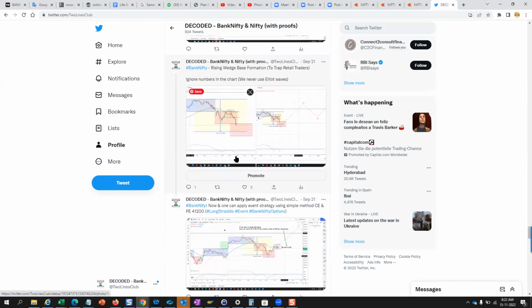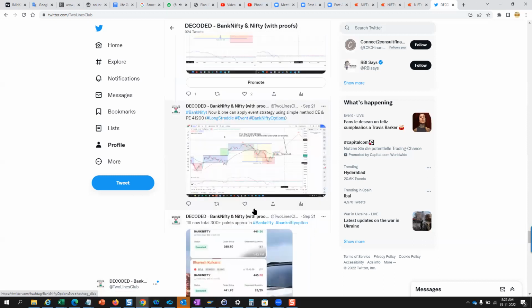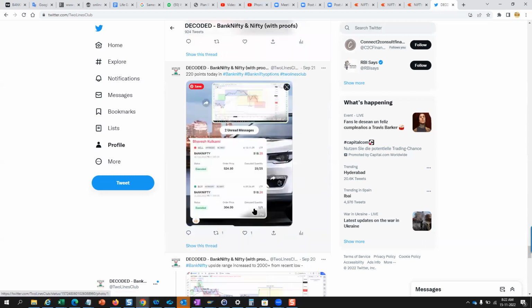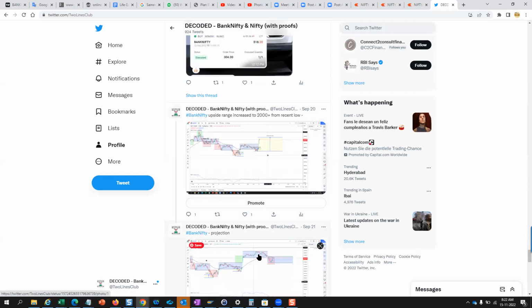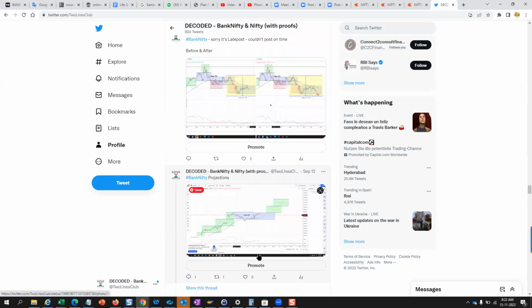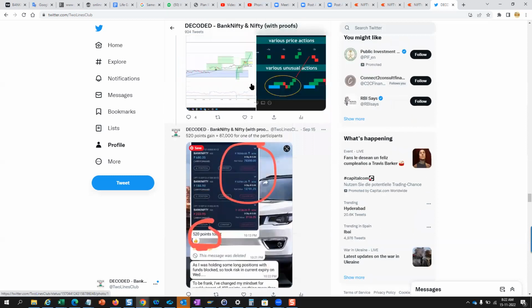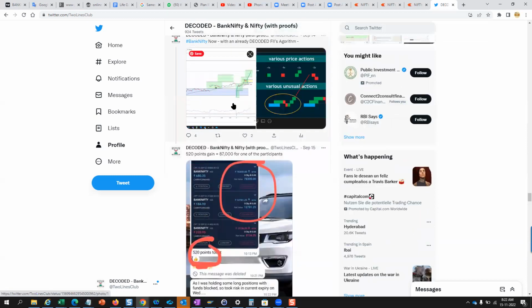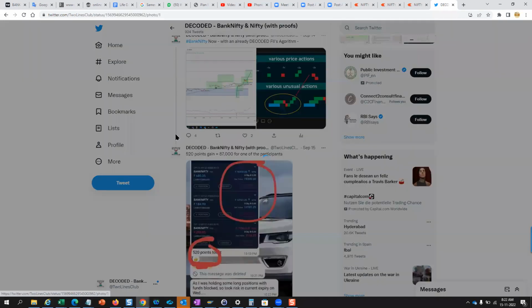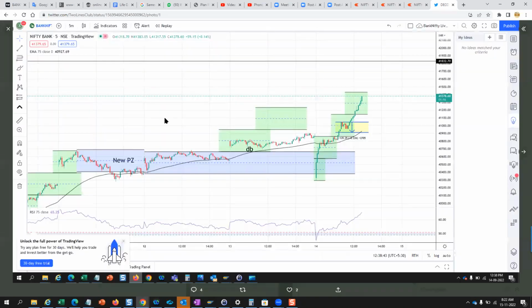If you get to know the meaning of these boxes, what they are responsible for, and what is going to happen in the red box, what is going to happen in the green box, and what is going to happen in the blue box. So this was the price action. This is based on our theory.